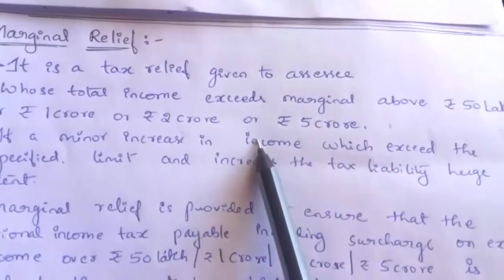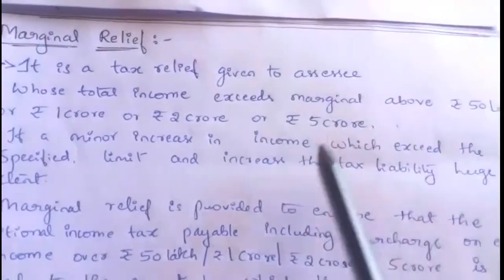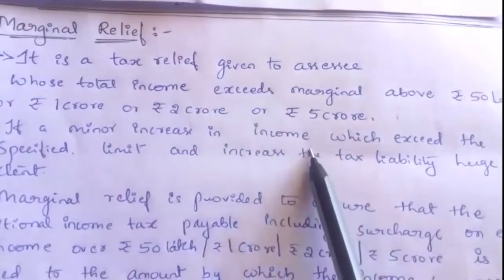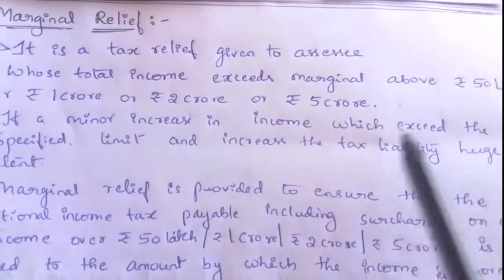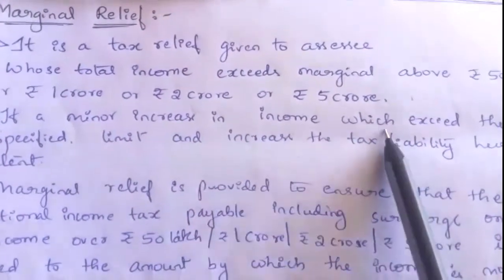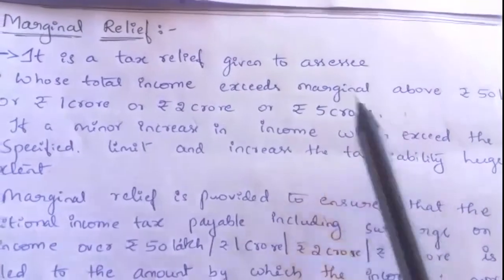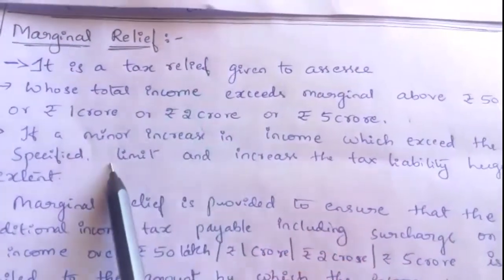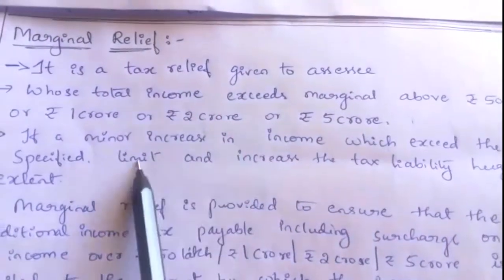Sometimes the additional tax paid by him might be more than the increase in his income compared to the previous year's income. In such a case he can get a relief from tax, that is marginal relief.